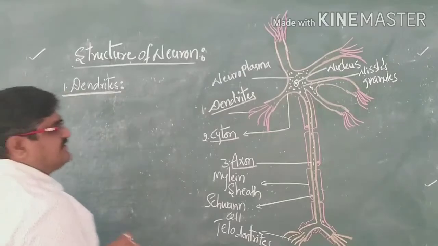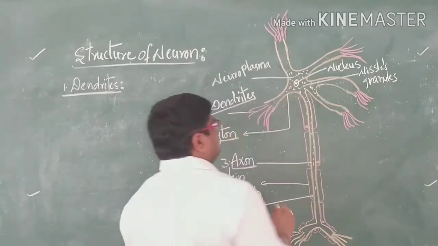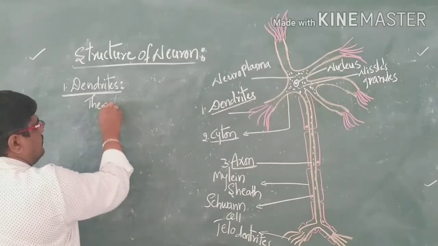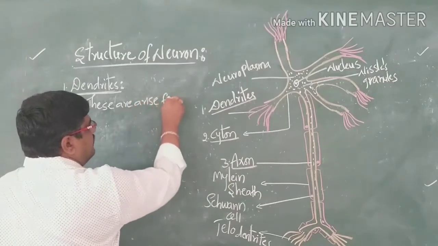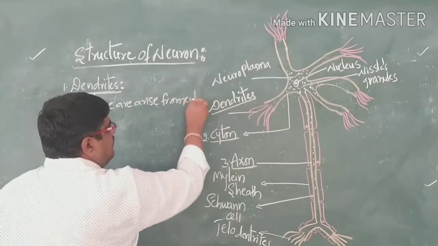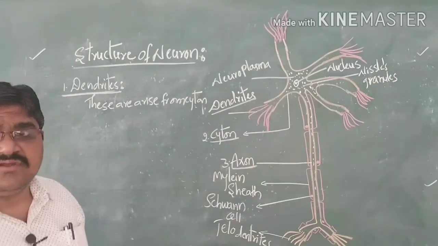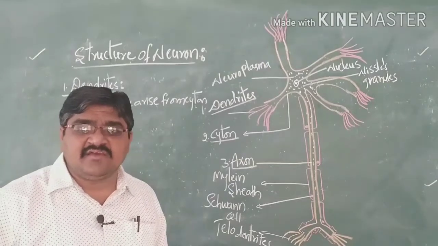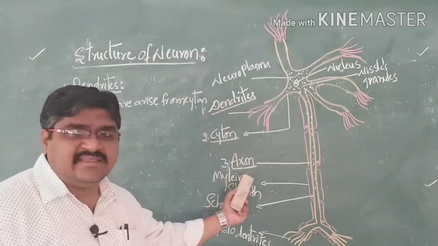What are dendrites? These arise from the cyton. The cyton is differentiated into two fibers: one is called the dendrites, and the second one is called the axon.